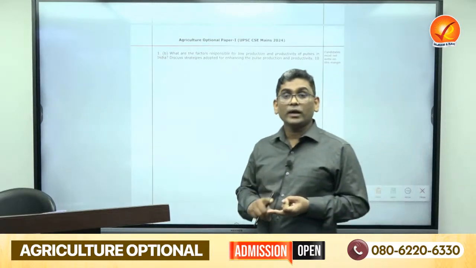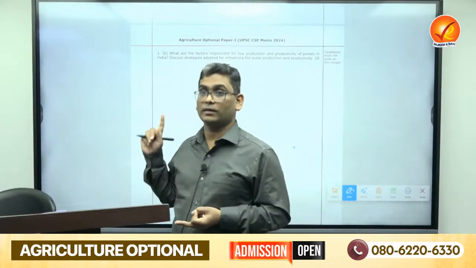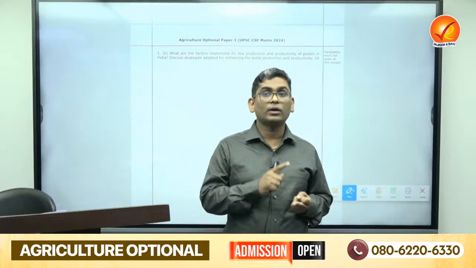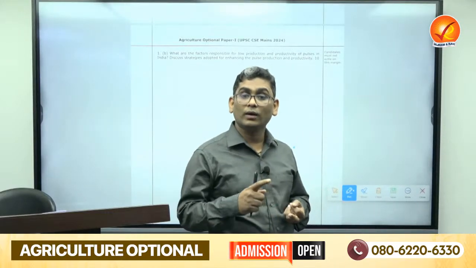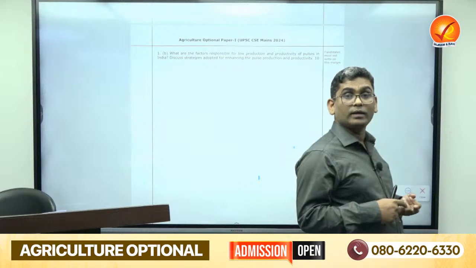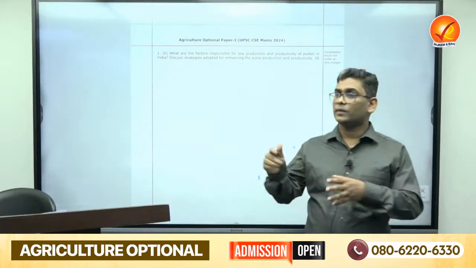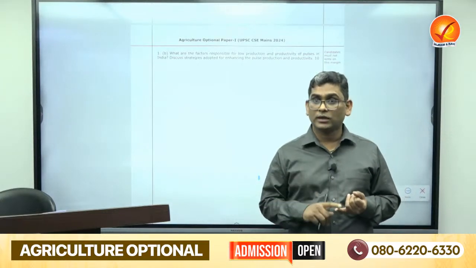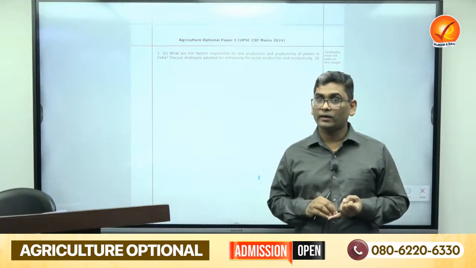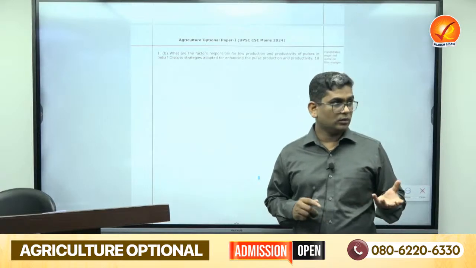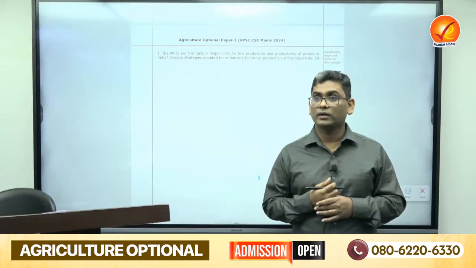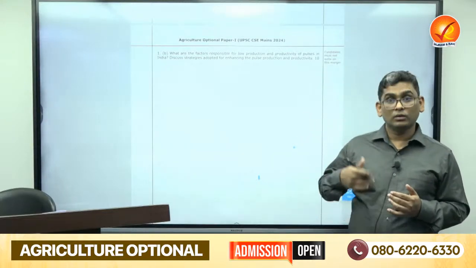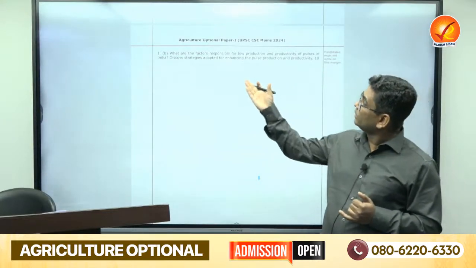Third strategy, we can give competitive MSPs for pulses. If you give a good MSP for these pulses, the farmer will go for that. Just make the seeds available easily. Sometimes good variety seeds are not available, so farmers think that pulses are low yielding crops and they should not go for them. Schemes like PM Asha should be implemented in letter and spirit. Another, there should be frequently available procurement centers. Sometimes procurement centers are not available, and farmers find difficulty in getting good prices. This can be a strategy.